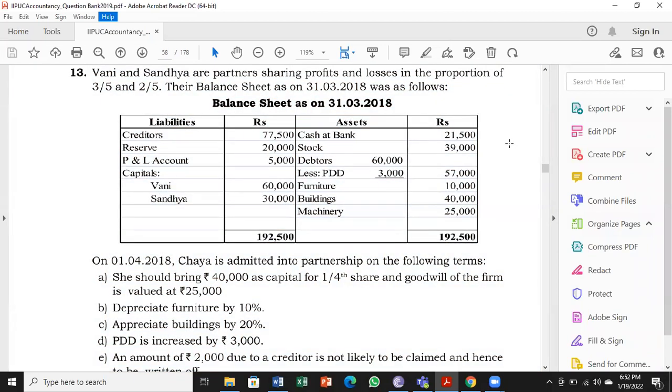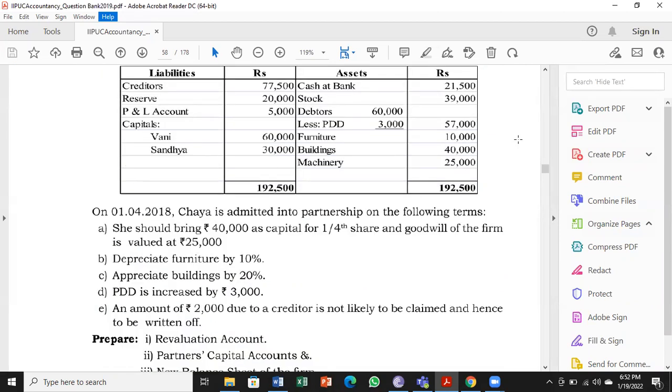Then coming to the liability side, you have creditors, reserve, and P&L account. Instead of calling it reserve fund or general reserve, they called it just reserve. It is the same. Then capitals of Vani and Sandhya are being given.